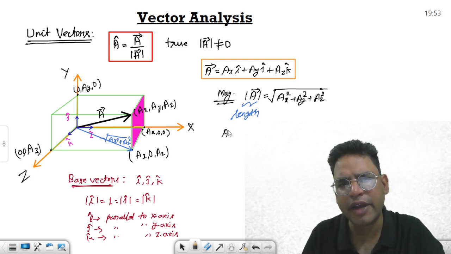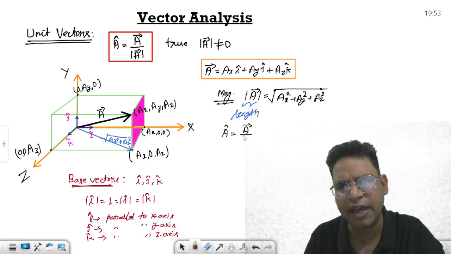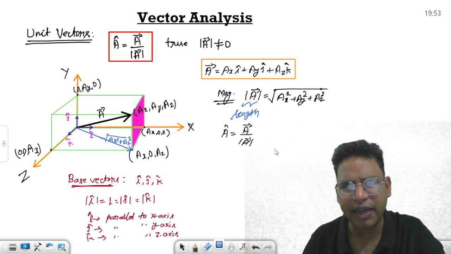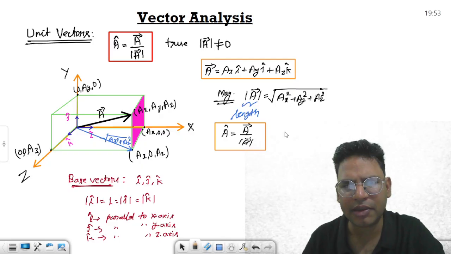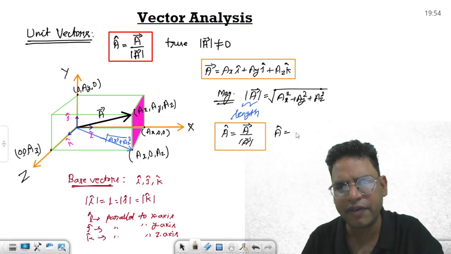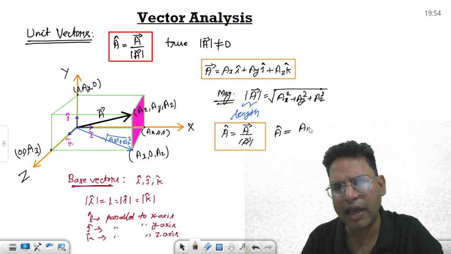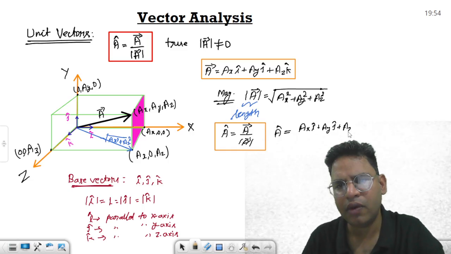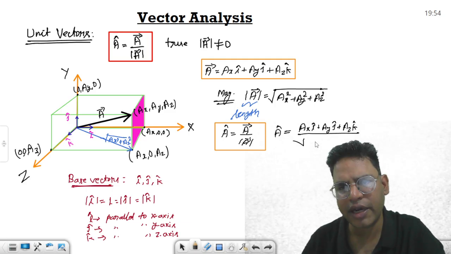Okay, how do you calculate the unit vector associated with this vector? You have this vector a divided by its magnitude. Simple. Okay, so if you look at it, what will the a cap vector be? a cap vector is going to be ax i cap plus ay j cap plus az k cap divided by under root,